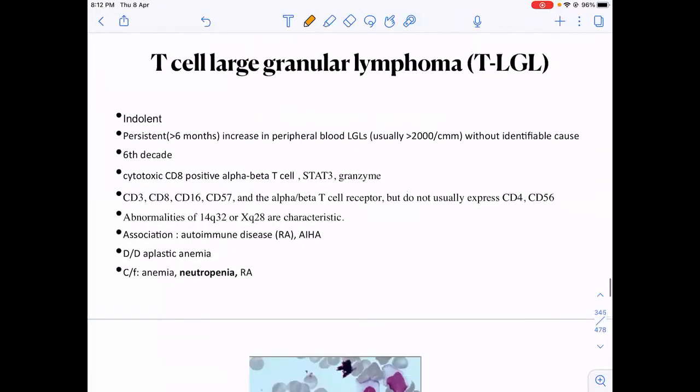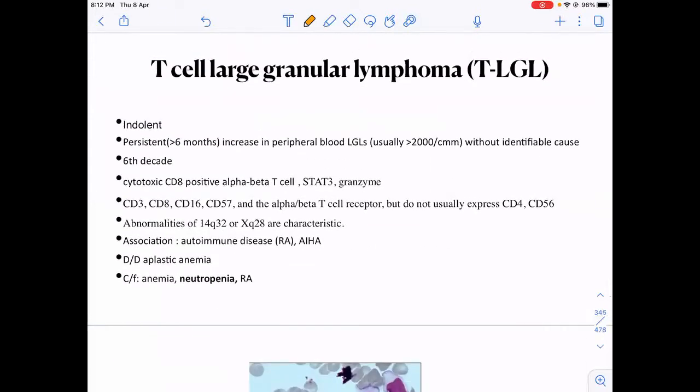Okay. Now coming to the next lymphoma, that is T large granular lymphoma, TLGL. As the name suggests, what kind of cells will be there in this? Large granular lymphocytes. Okay, so what markers are positive in this TLGL?